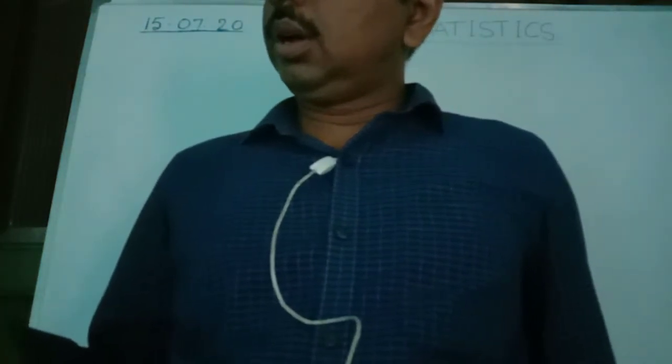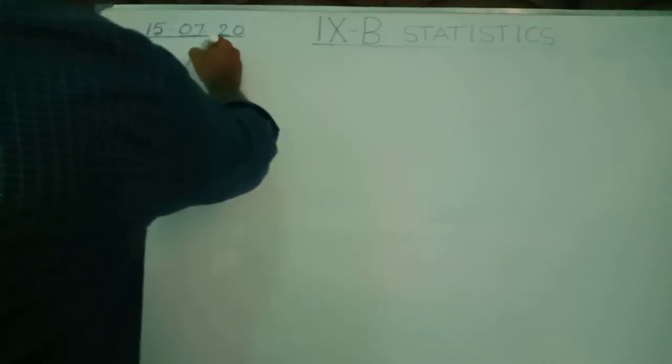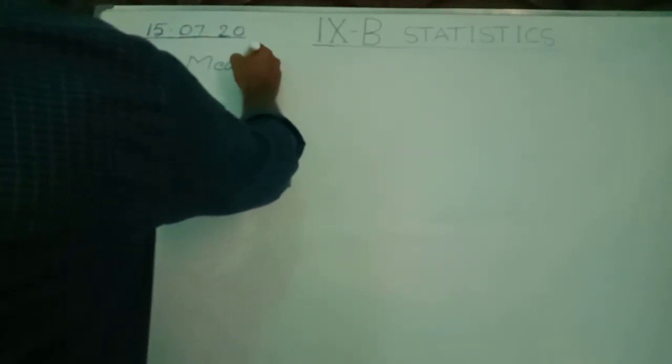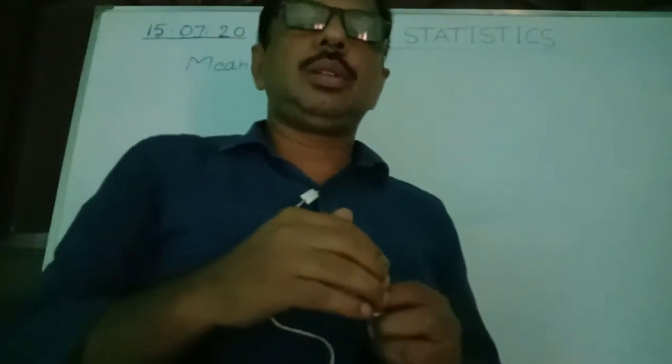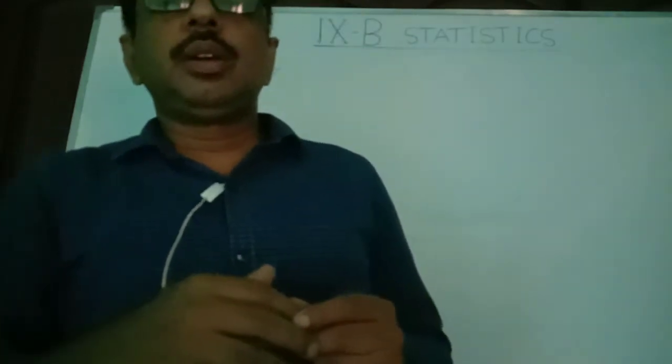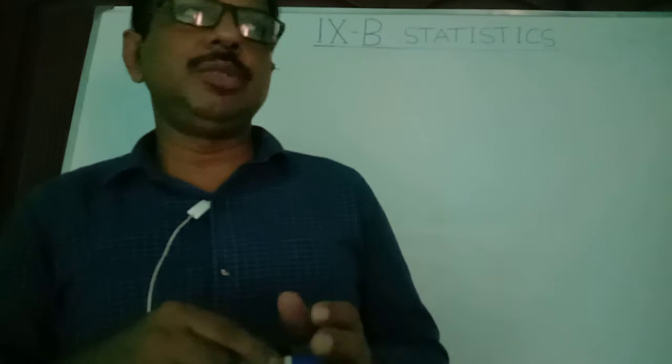Today in mathematics, in class 9B, we will see the explanation of mean and median of ungrouped data. What is the meaning of mean and median? First we see mean. Mean is the average of the variates. Average in which sense?